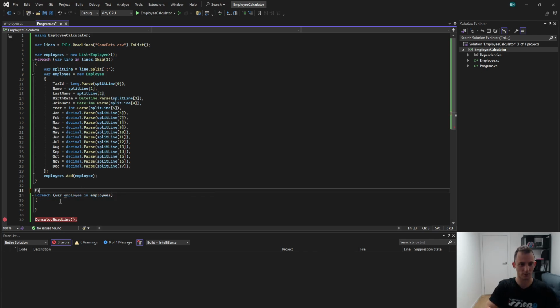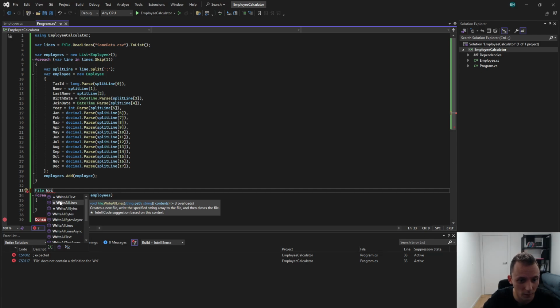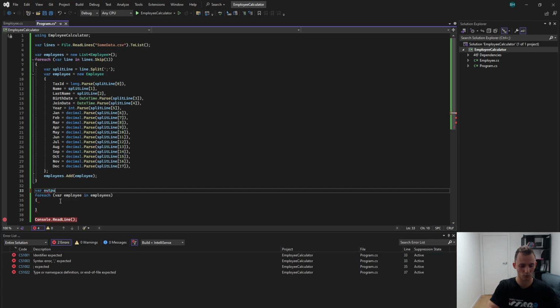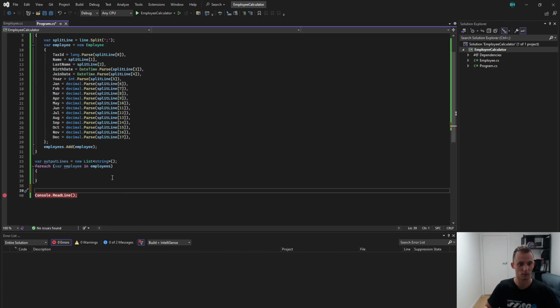I could Google, but I can also just write all lines at once, with a path and a line of contents. So I'll write one output, a list of strings, and in the end, I will write it to a file, which I'll give back to my manager.